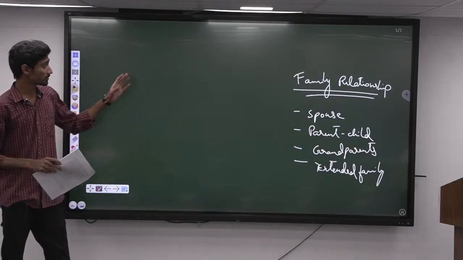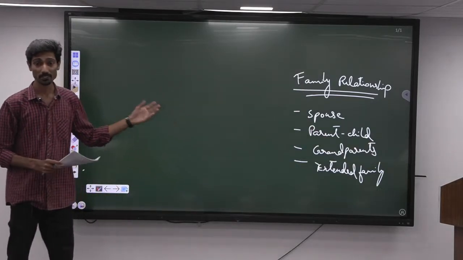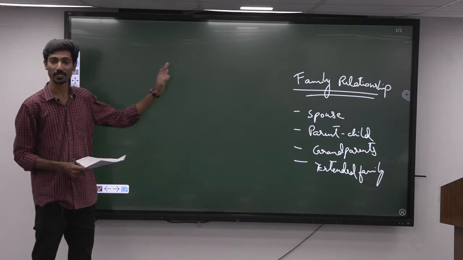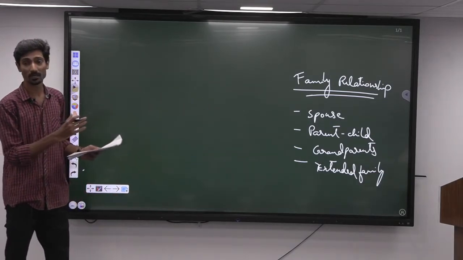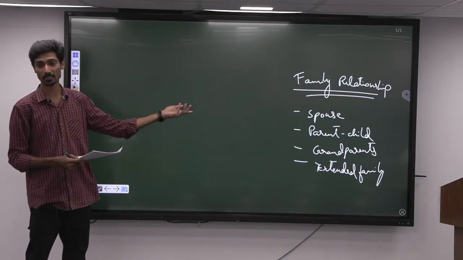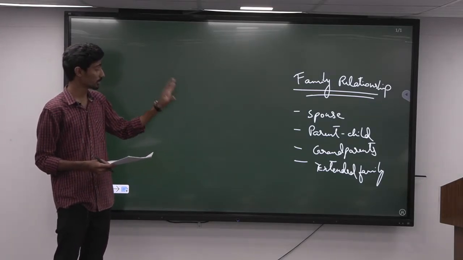So it is not that we have to write down all these things separately, but just give 5 or 10 seconds and brainstorm the different family relationships. Okay. So that when we start writing the answers, our points should not be confined to any one or two particular relationships. This will help to diversify the points.